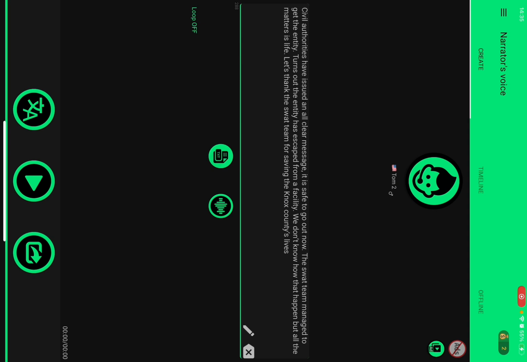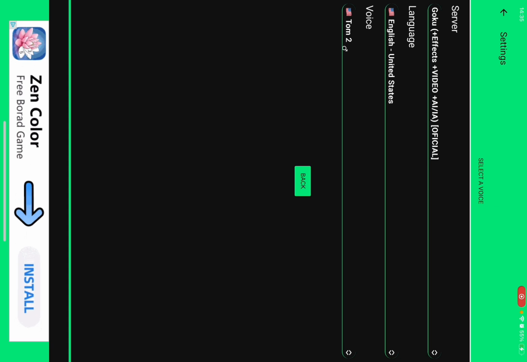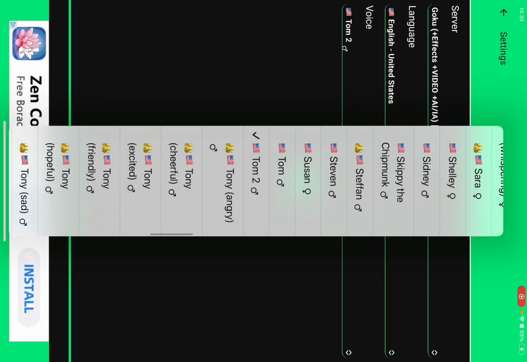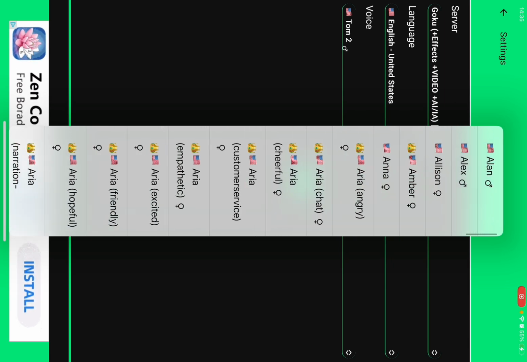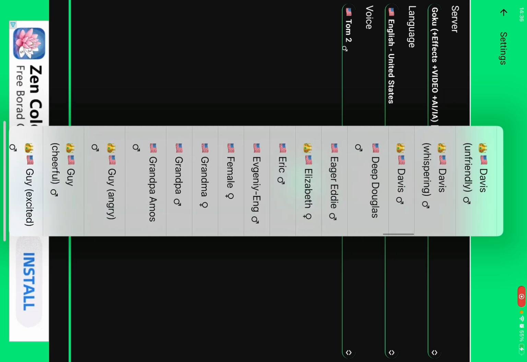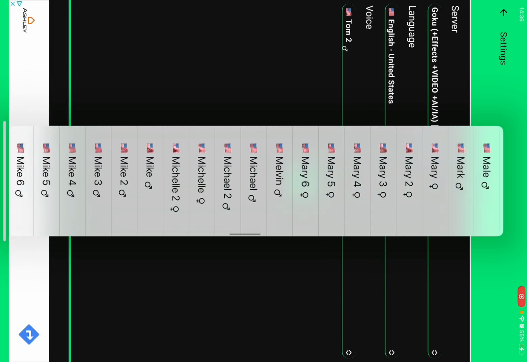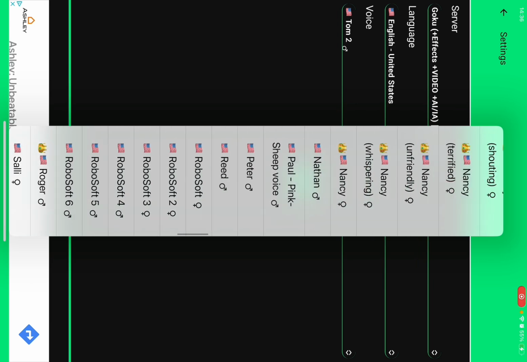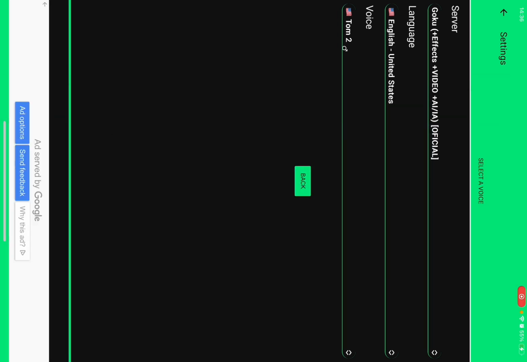I recommend you using Tom or Tom 2. So when you go all the way to the top, you see that there's actually an alphabetical order. So we just scroll down until we find the T section. You can use whatever you want. I just recommend you using Tom or Tom 2.